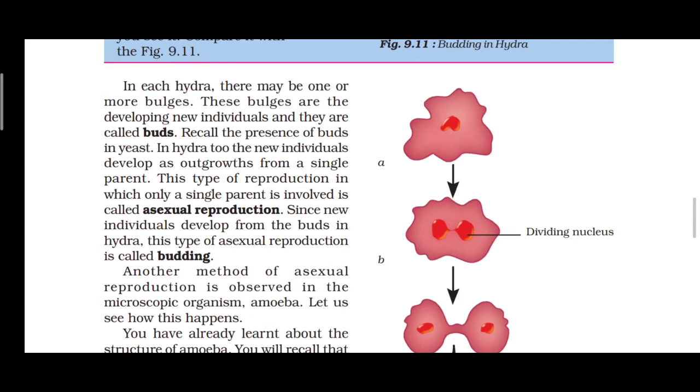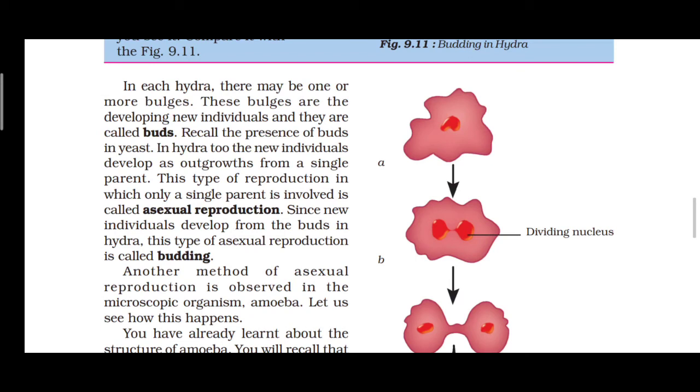Budding. The reproduction in which only a single parent is involved is called asexual reproduction. In Hydra, this type of asexual reproduction is called budding.